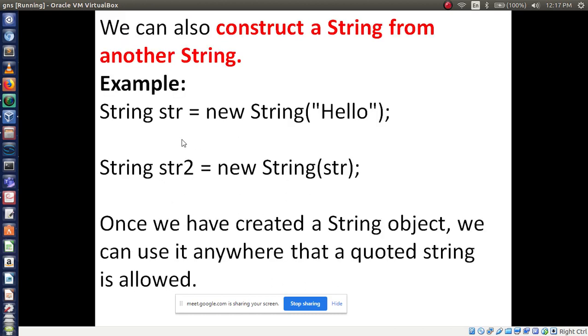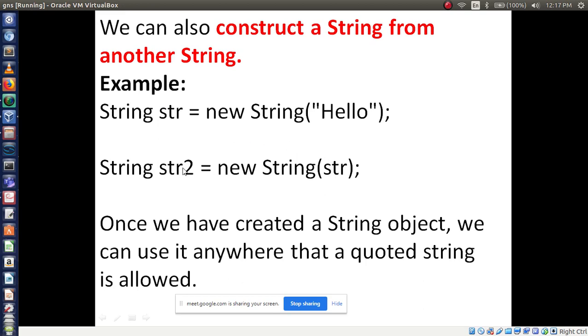Now here I am creating a string with the help of the new keyword. String str = new String("hello"). I am assigning hello to this reference variable str. Then I take another reference variable, str2, and create another string object, where I access the first string reference variable, str.